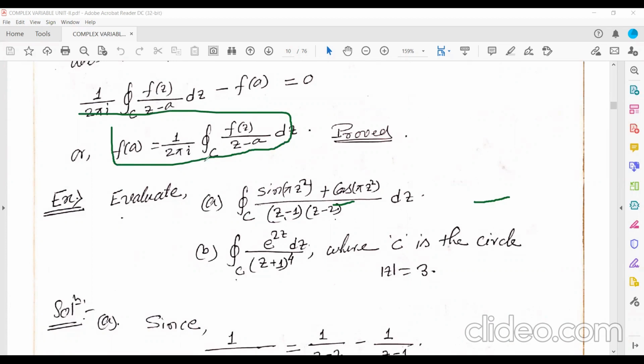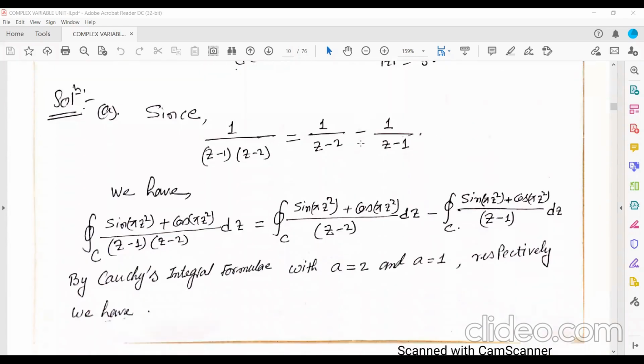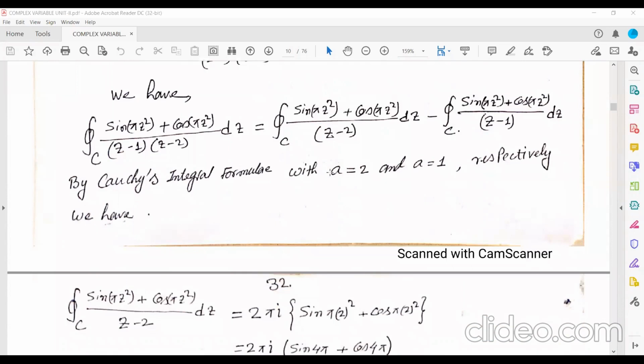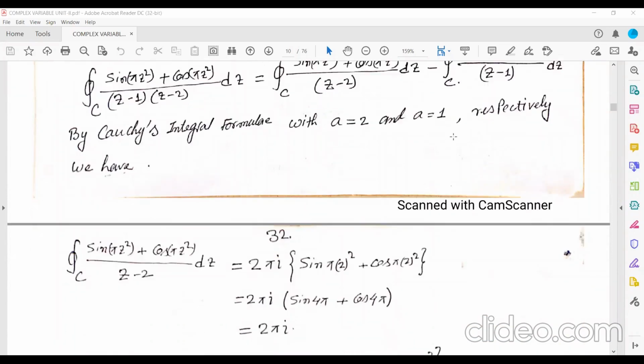So what you'll get? The integration of f(z) over z minus a, which you have already calculated in two parts, equals 2 pi i f(a). Here a is equal to 2, and for the other, a is equal to 1.